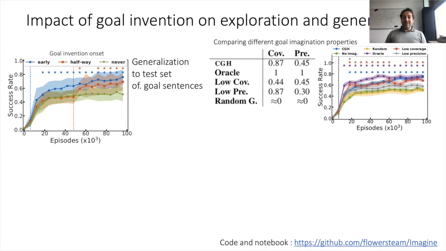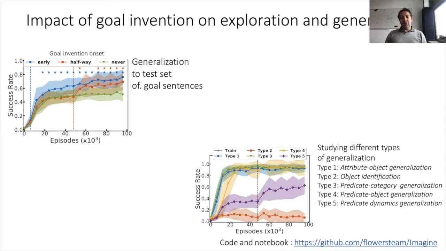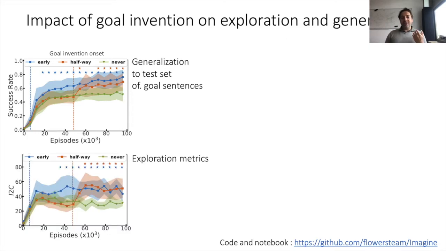We have also studied in detail how it can boost differentially various kinds of linguistic generalization. You can see the details in the paper we published at NeurIPS last year. And we've also used metrics of exploration showing how this form of goal imagination enables creative discoveries.